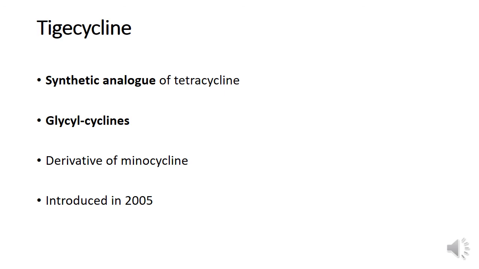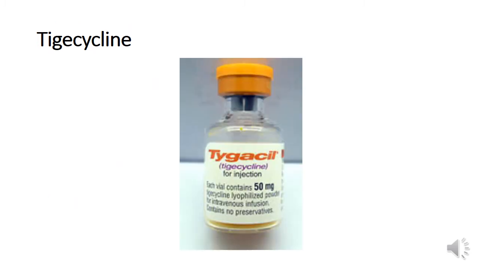Tigecycline is a synthetic tetracycline analog. It's a glycyl cycline introduced in 2005. It's a derivative of minocycline. Tigecycline cannot be given orally. It is administered only intravenously in the form of an infusion.